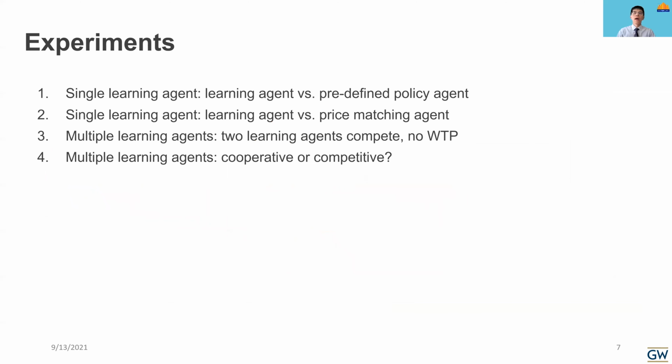Based on the MARM model, we did 4 experiments. The first two are about a single learning agent using DDPG to update the policy versus a predefined pricing model or a price matching model. Then the last two are about multi-agent learning. We firstly did an experiment without willingness to pay, and then did an experiment to compare the cooperative case and the competitive case.